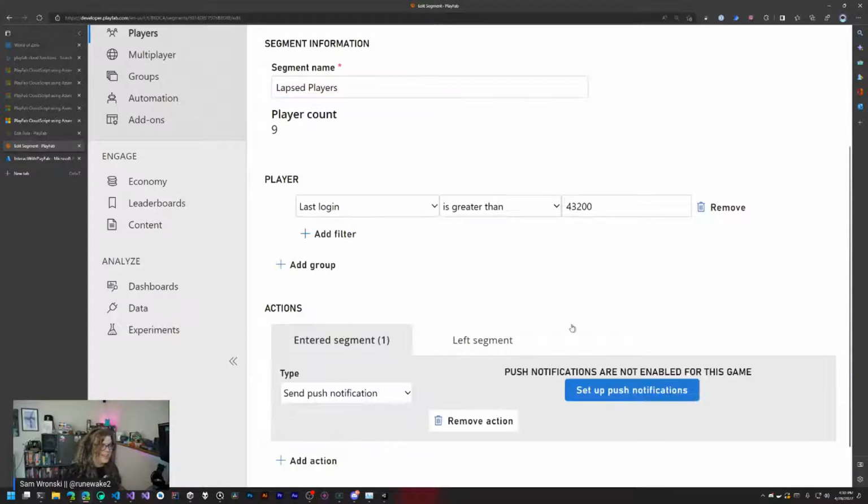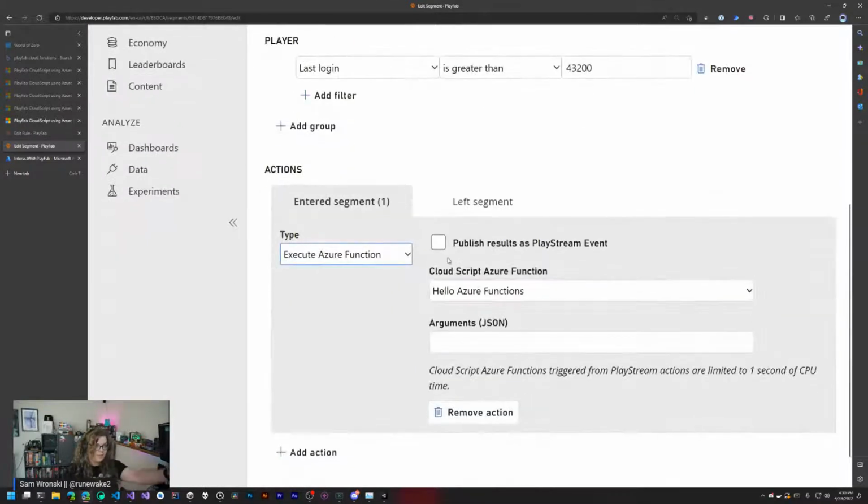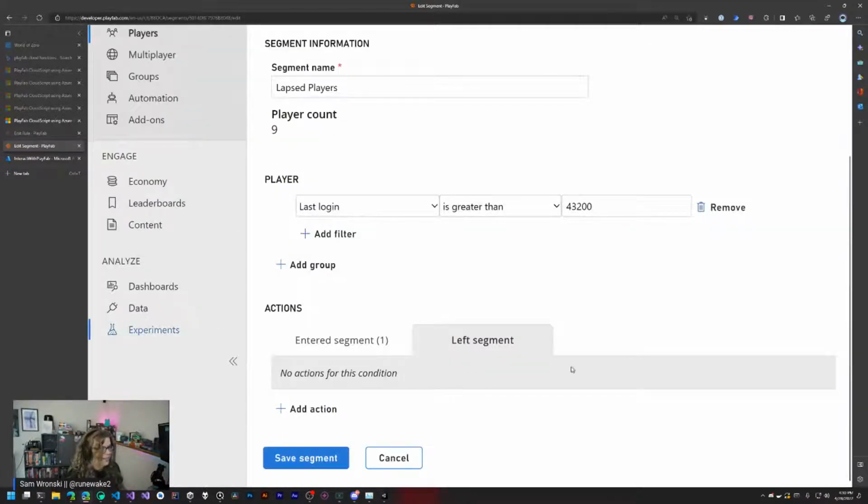And just like other things in PlayFab, when you want to trigger an action, that can include these Azure functions, which means you can start invoking all sorts of other fun stuff. So we can just add an action here to invoke our Azure function like that. And the integration is the exact same, regardless of how you're trying to work with this. And again, no game changes need to happen to make this work. So it just happens.